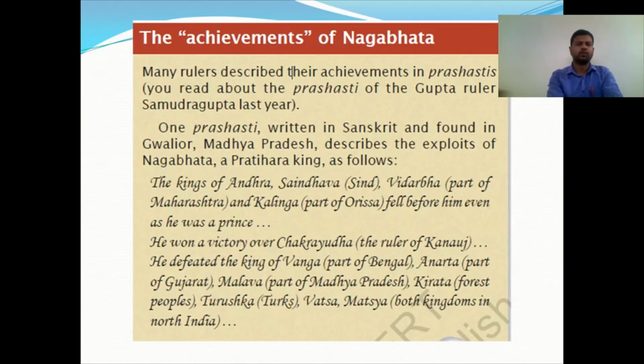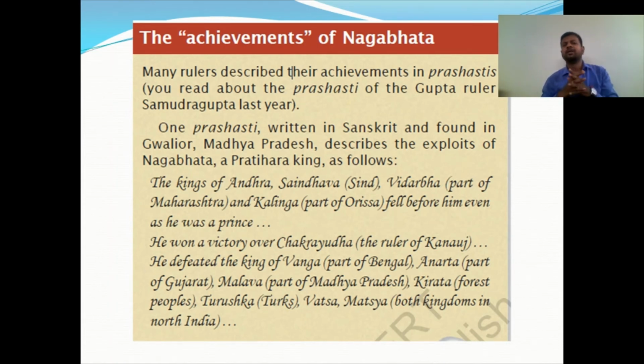Now next, the achievements of Nagabhatta. So who is Nagabhatta? One of the great poets. In the medieval period, many rulers described their achievements in Prashastis. You need to know what Prashasti means: the Gupta ruler Samudragupta, which you learned last year. In the previous year you learned about the Prashastis of the Gupta ruler Samudragupta, and before that about the Mauryan dynasty.